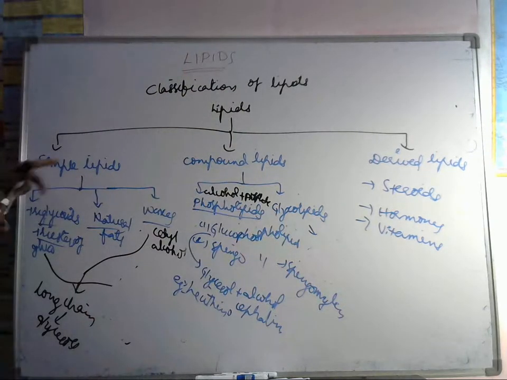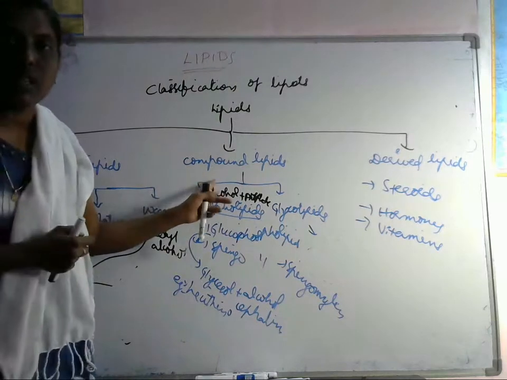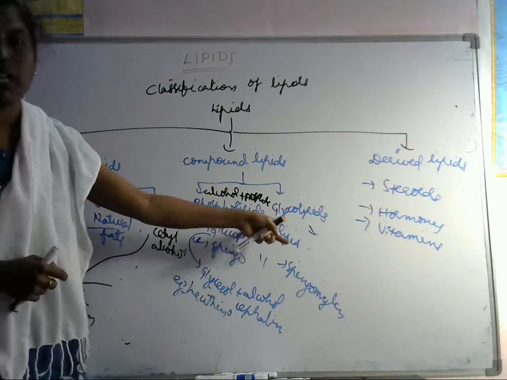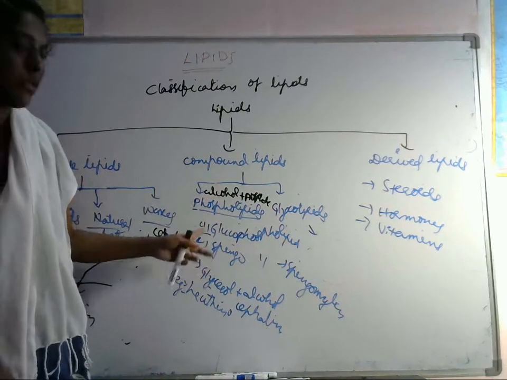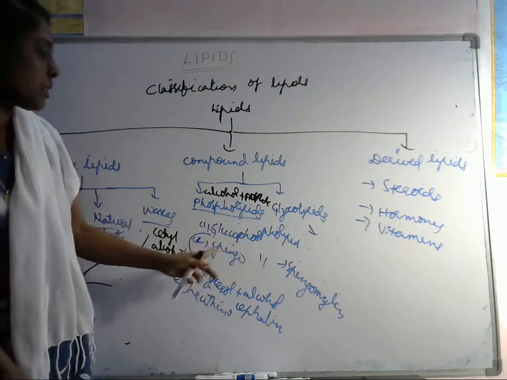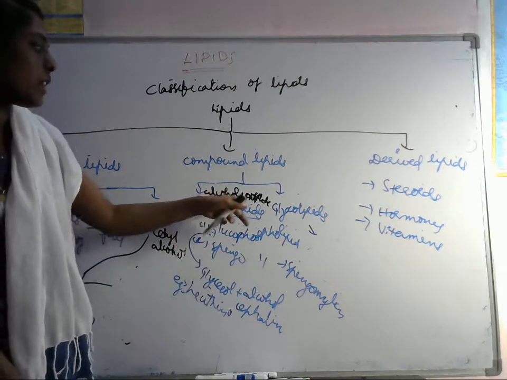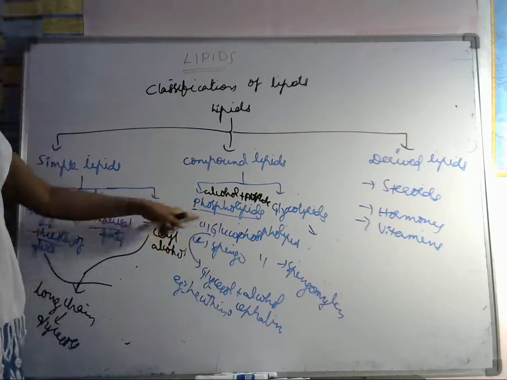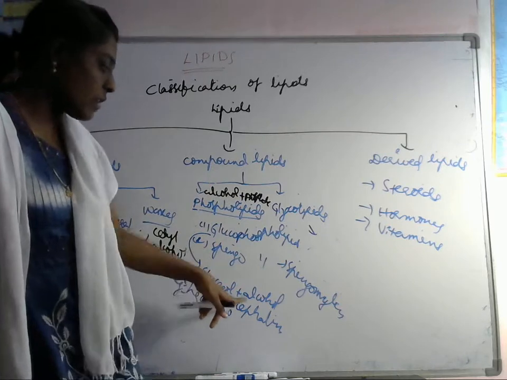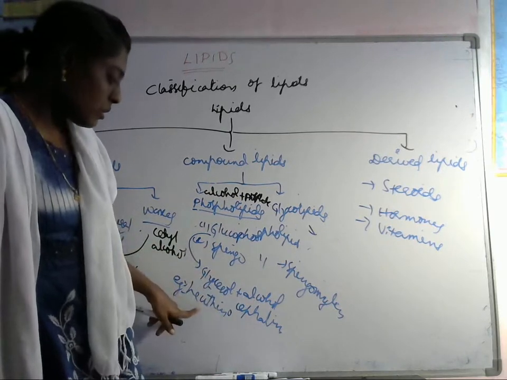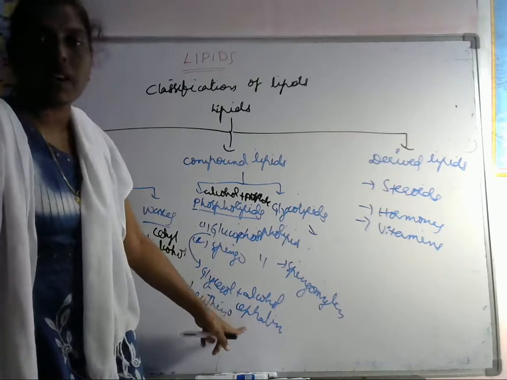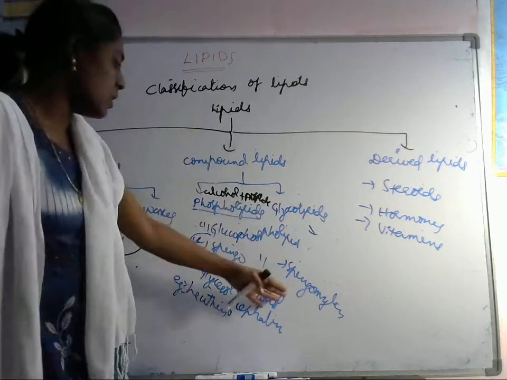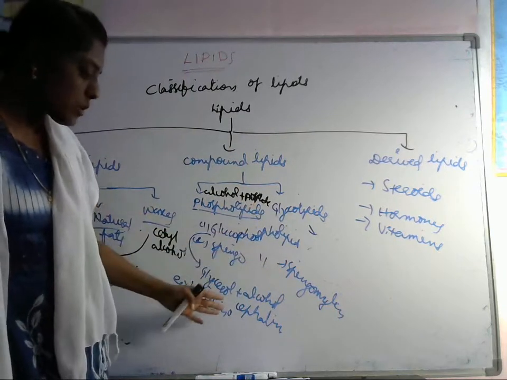Okay, simple lipids we have finished with this one. Compound lipids have two types: phospholipids and glycolipids. Phospholipids are again classified into two types: glycerophospholipids and sphingophospholipids. Here alcohol and phosphate group is there, so that's why it is called phospholipids. In glycerophospholipid, glycerol is there as well as alcohol. Examples are lecithin and cephalin, and sphingomyelin is the example for sphingophospholipid.